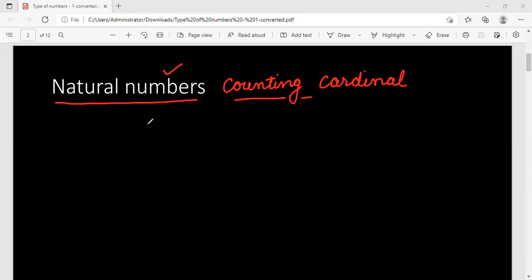Whenever you count, you say 1, 2, 3, and so on. The list of all these numbers, 1, 2, 3, 4, 5, and so on, there is no end to these numbers. They are known to be natural numbers. Once again, we call them counting numbers, cardinal numbers. They start from 1. They are never ending. We don't know the highest natural number.